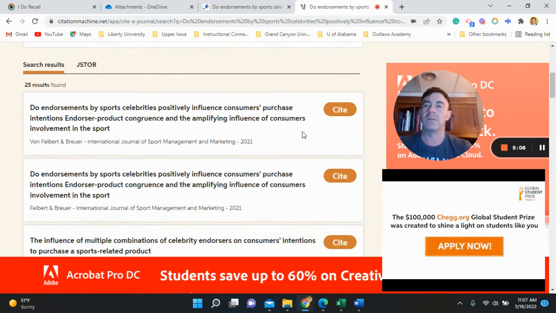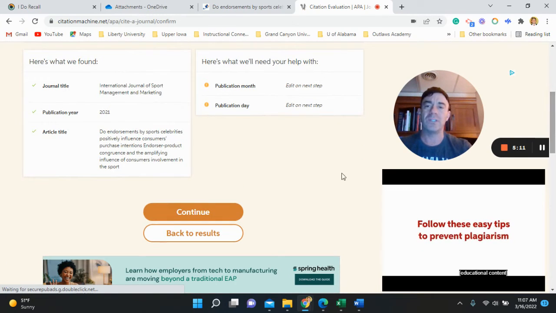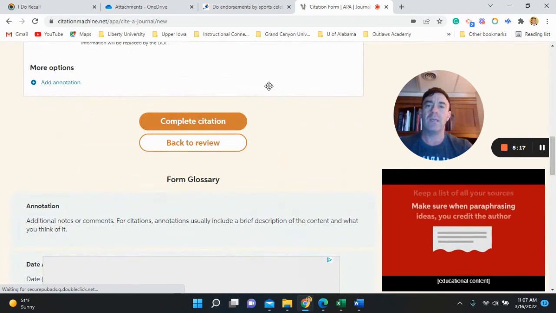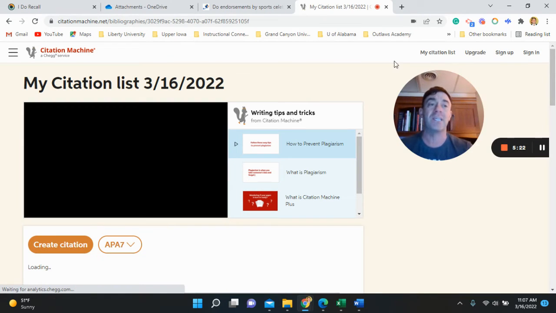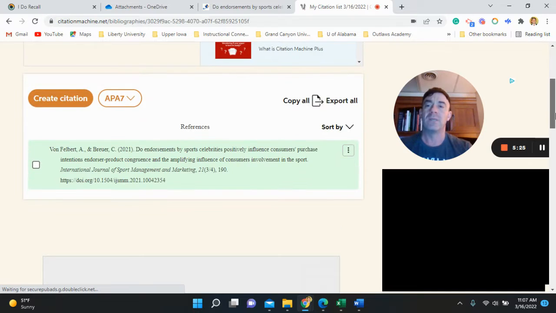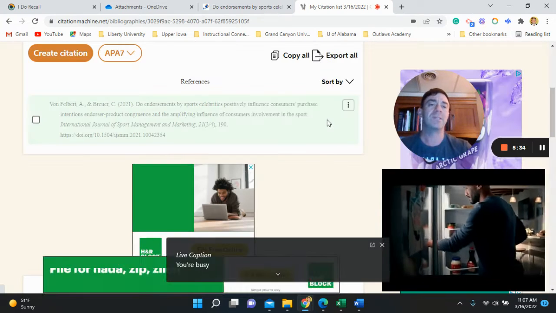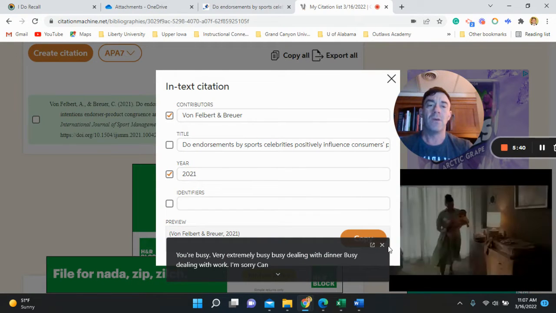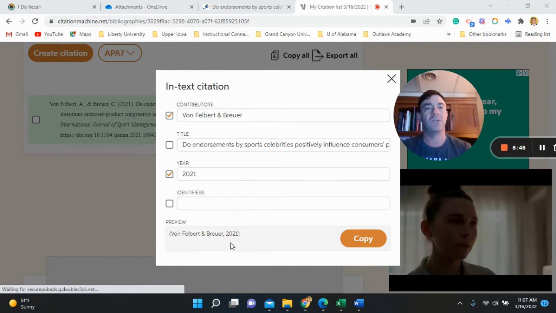And there it is right there. 2001, our book. Hit cite. It'll ask you a few questions. If everything's right, continue. And complete citation. They go through those steps right there in case you want to add things if it's an incomplete citation. So now that we have it, there's our post. We want to hover over it, copy citation, boom, there it is. And then you can post it right into your reference section or copy in-text citation. And right here is the in-text citation. So you can just copy and paste that right at the end of your sentence.